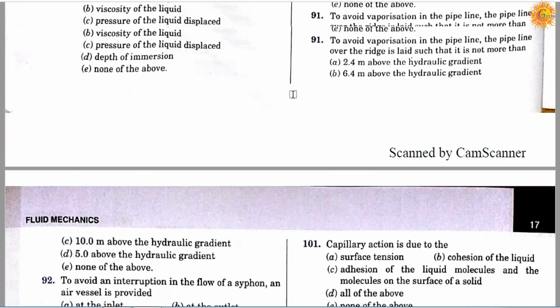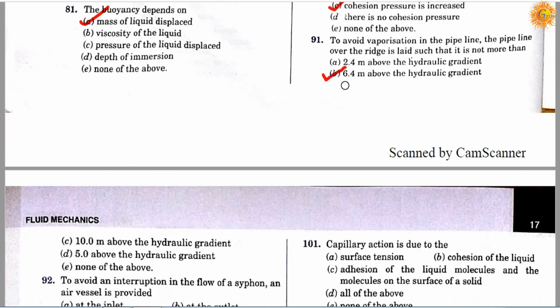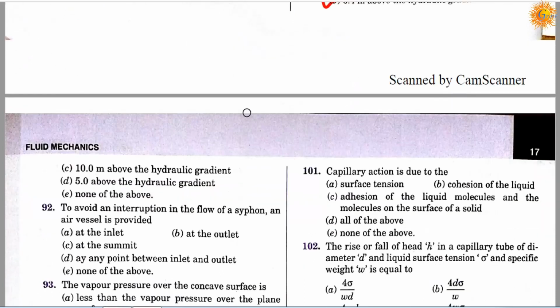Correct answer is B, 6.4 meter above the hydraulic gradient.